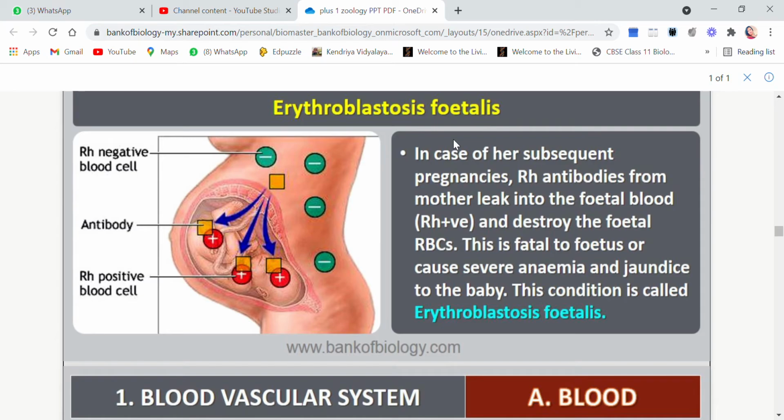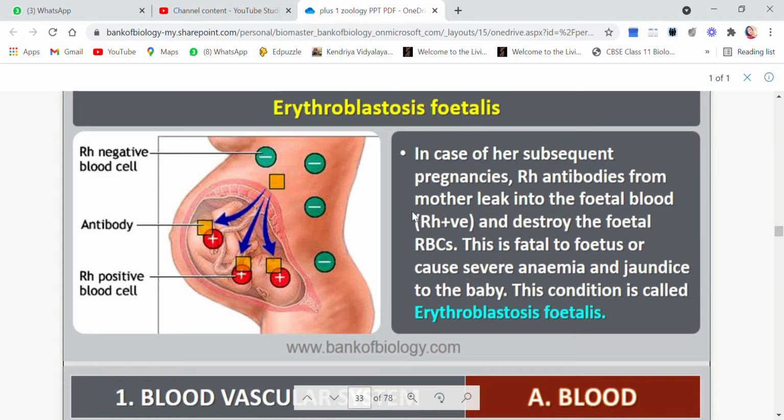They are the Rh antibodies. In the second pregnancy, or during her subsequent pregnancy, the Rh antibodies which are now present in her body will leak from mother and reach the fetal blood. And the fetus is Rh positive.